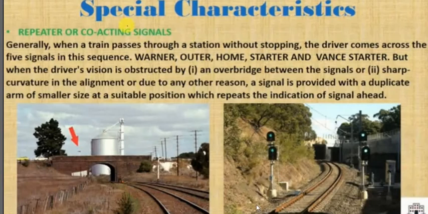For example, the train is moving like this. There is a sharp curve. As you can see, there are two signals, both indicating the same thing, the green light. These are the co-acting signals.